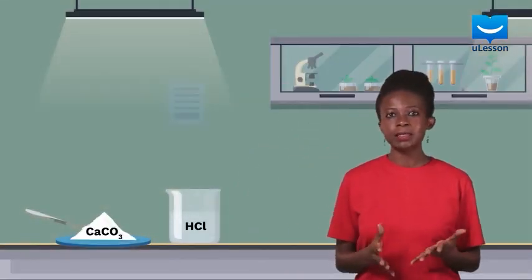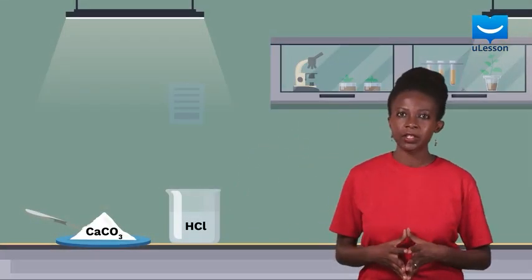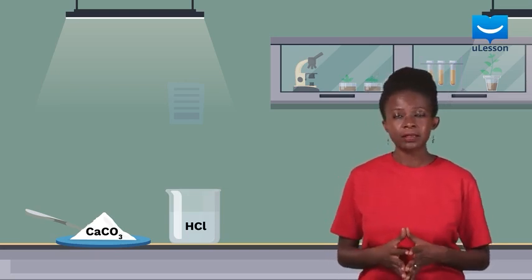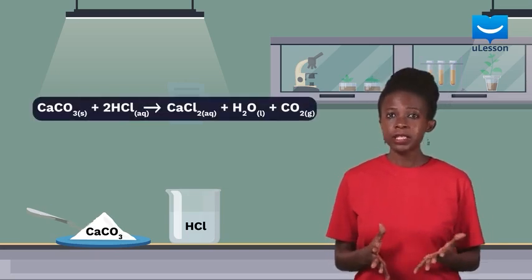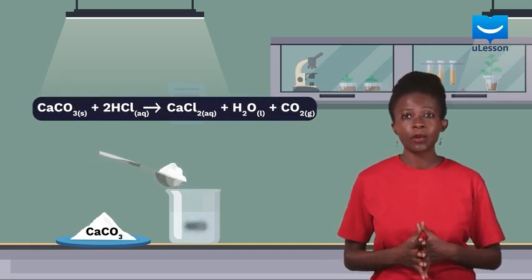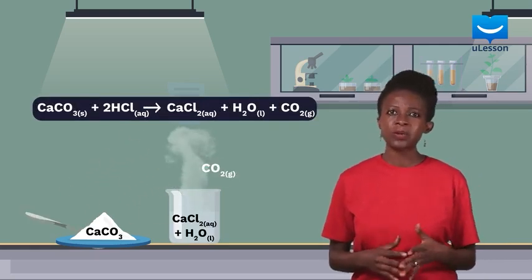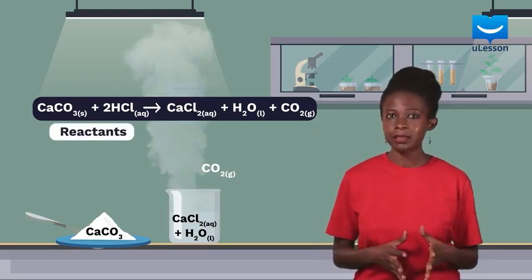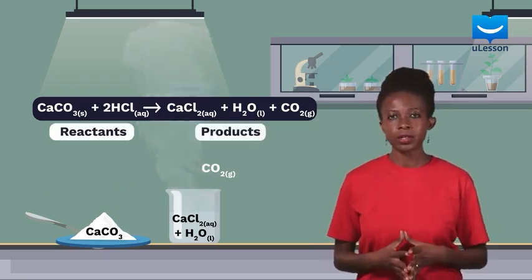Now, this is quite easy to spot for a non-reversible reaction because for such reactions, the reactants and products are well defined. For example, if we dissolve calcium trioxocarbonate(IV) in hydrochloric acid, we know that calcium trioxocarbonate(IV) and hydrochloric acid are the reactants, which will eventually form products.